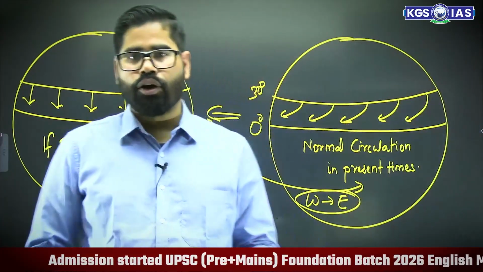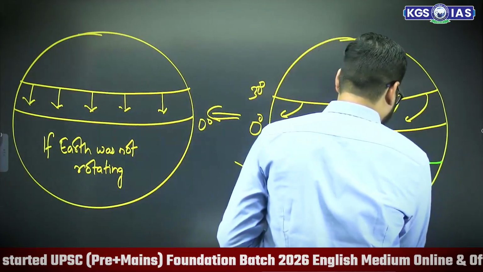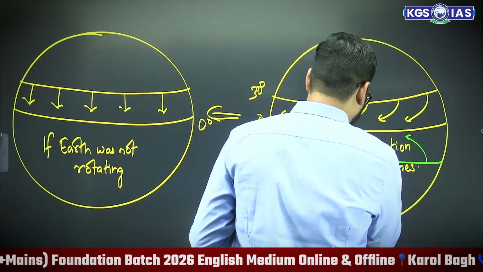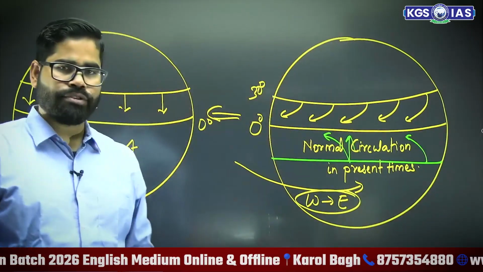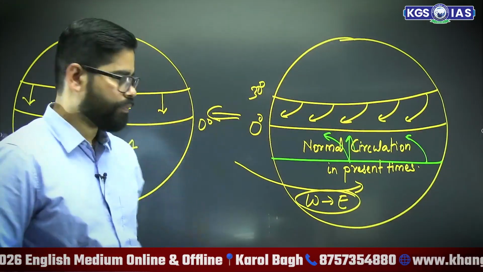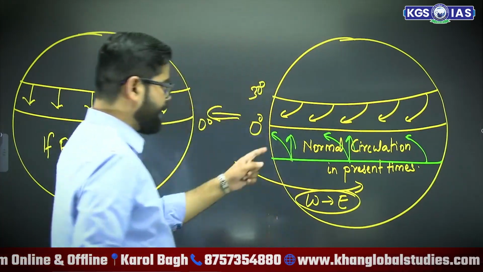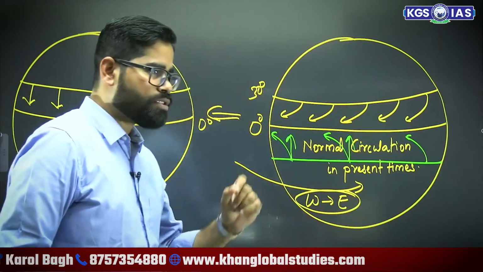It is clockwise direction. And here, when the air is coming, it was supposed to go like this, but it has moved in this direction. So is it clockwise or anti-clockwise in the southern hemisphere?